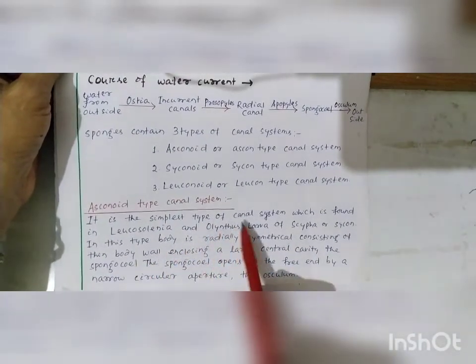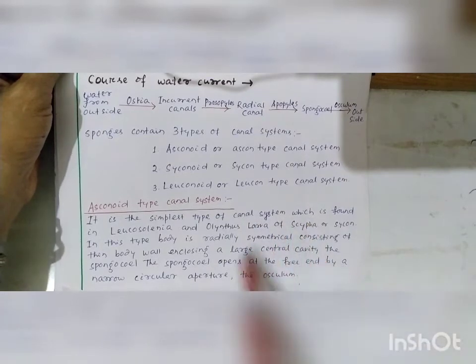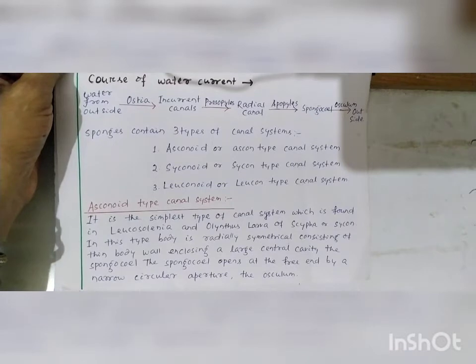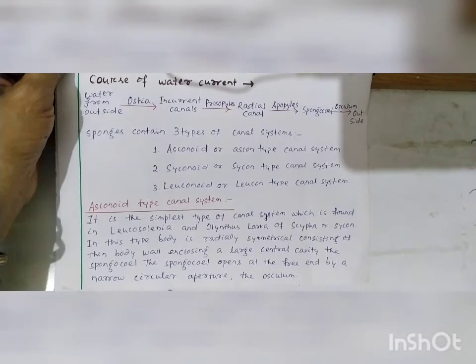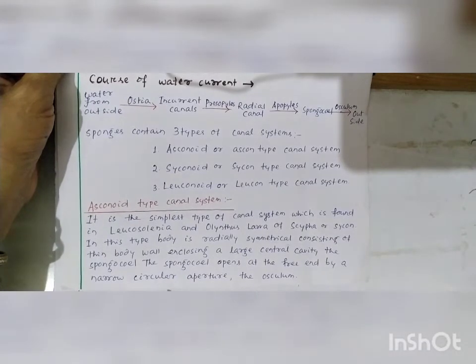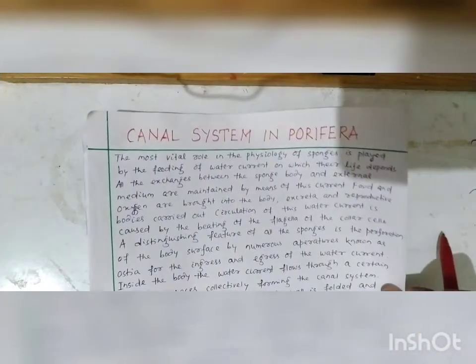It is the simplest type canal system which is found in Leucosolenia and Olynthus larva of Scypha or Sycon. In this type, body is radially symmetrical, consisting of thin body wall enclosing a large central cavity, the spongocoel. The spongocoel opens at the free end by a narrow circular aperture known as the osculum.